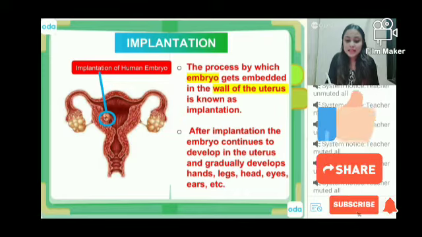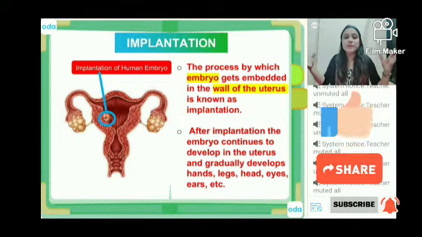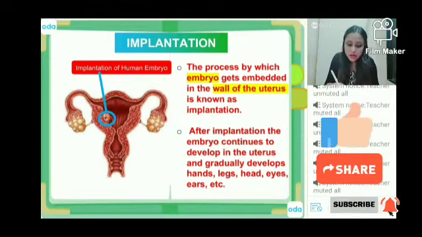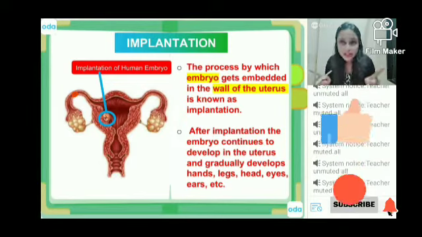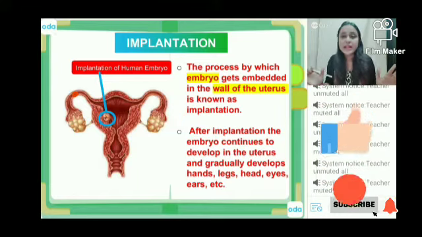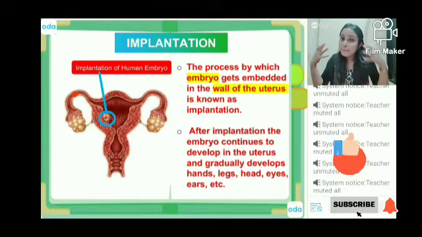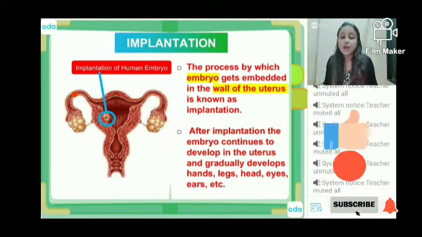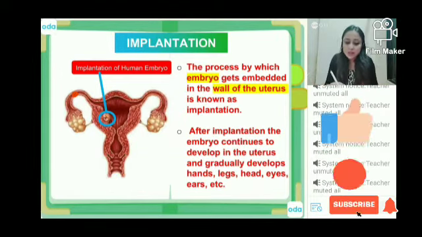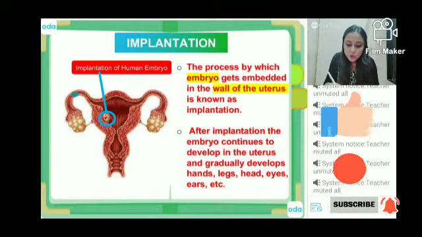So by the time the embryo also begins to develop and mature, the space in the fallopian tube is not sufficient. जगह काफी नहीं है. ठीक है? There is a space shortage. There is a shortage of place where the baby can freely grow. So due to this, what will happen? Due to this the entire ball of cells is going to go down. ये नीचे जाने लगेगा. ठीक है?